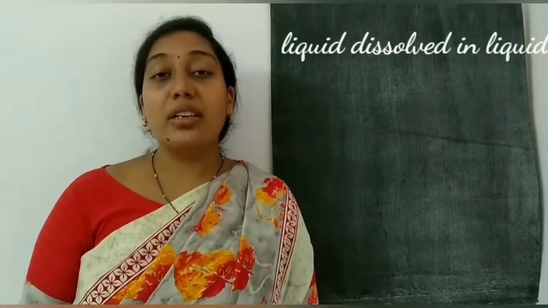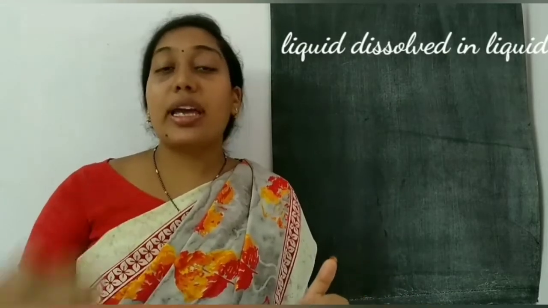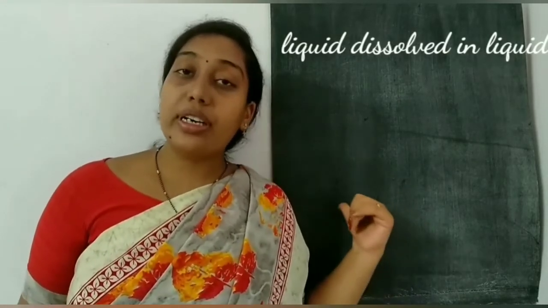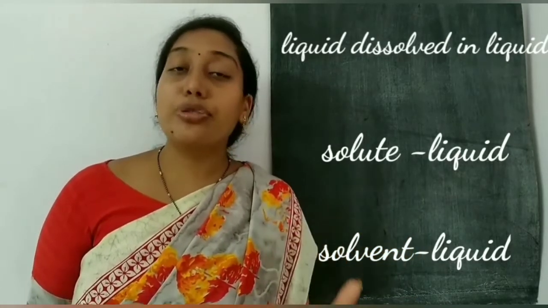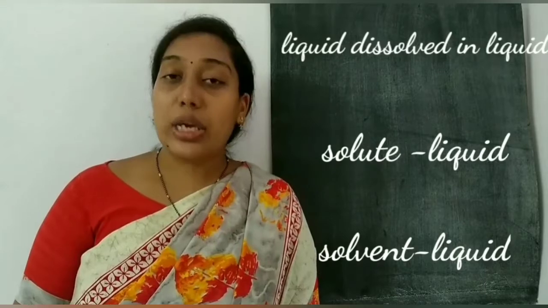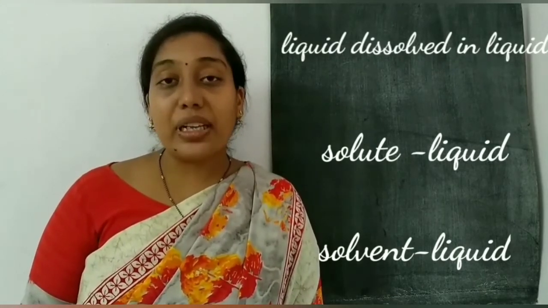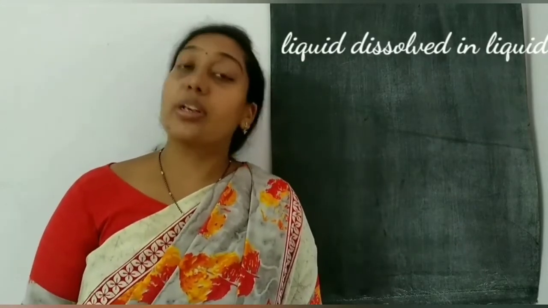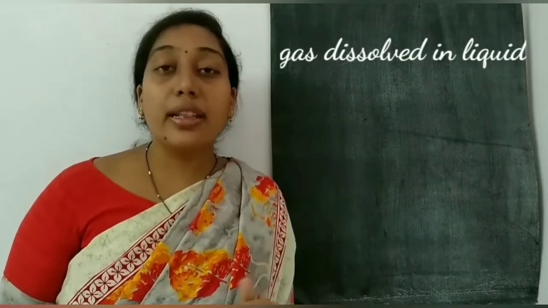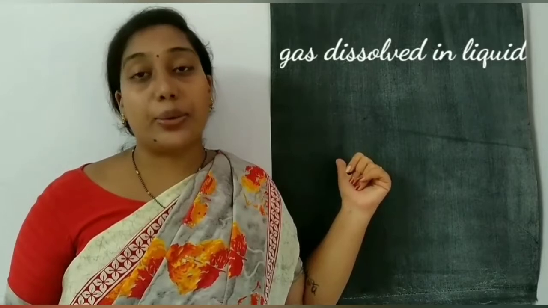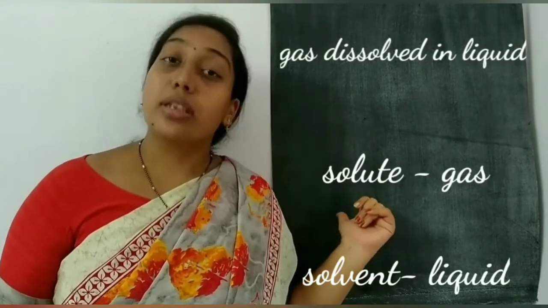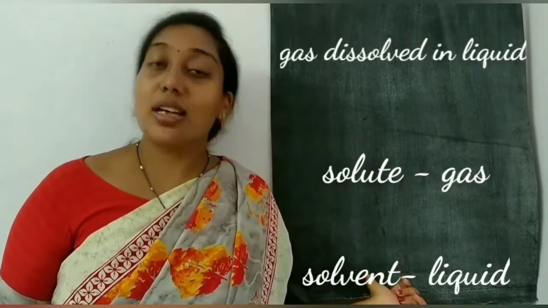And second one, liquid dissolved in liquid. Both solute and solvent are liquids. Example, lemon juice in water. Third one, gas dissolved in liquid. Here solute is gas and solvent is liquid.